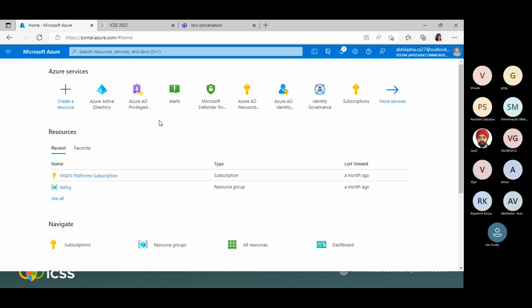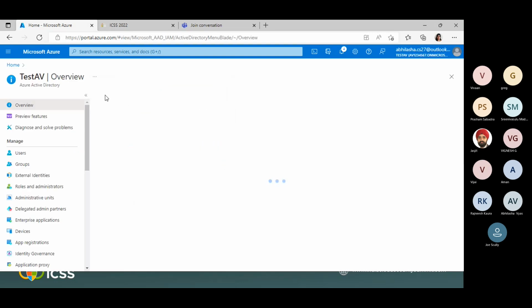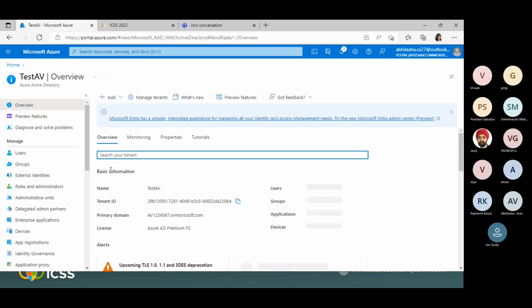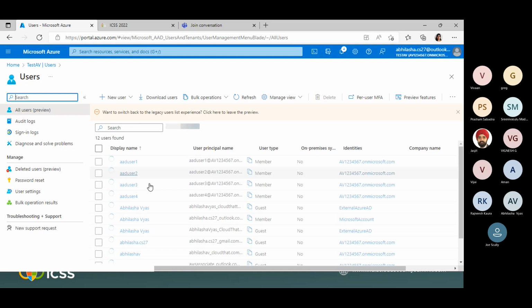Yes, thank you. Here I will first show you Active Directory. If you go to Active Directory, we can see that we have users, groups, and external identities. In Azure AD, we can create cloud identities, we can create synchronized identities, and we can also invite guest users. For all three identities, we can assign certain roles and permissions based on the tasks they are working on or designated for. Here I can show you certain users available in my tenant. I have already created a few users.